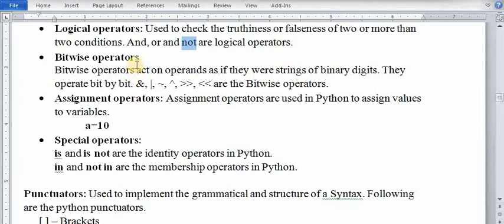Now the next one is bitwise operators. Bitwise operators act on the operands as if they were strings of binary digits. Basically, these bitwise operators work on binary digits. We will discuss them later.